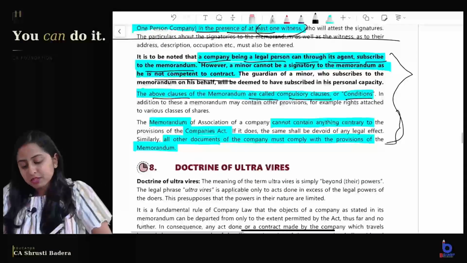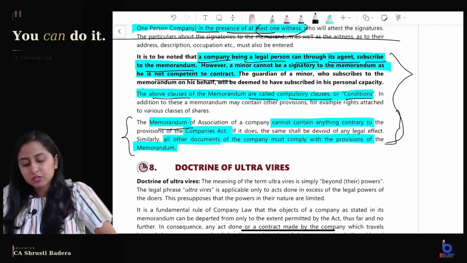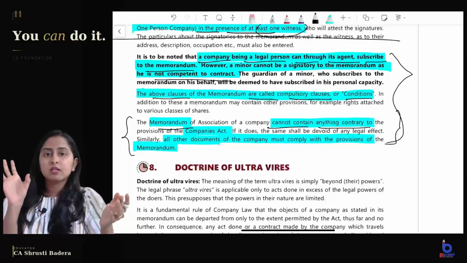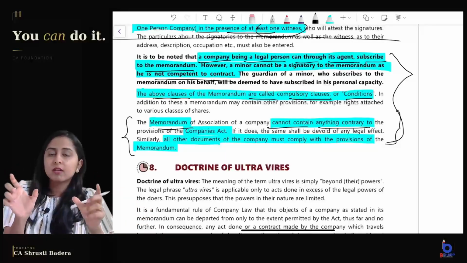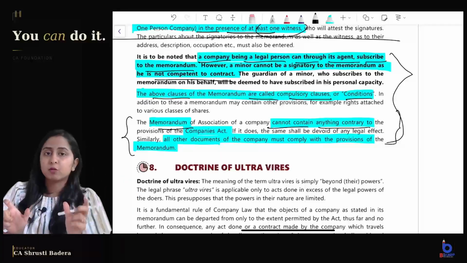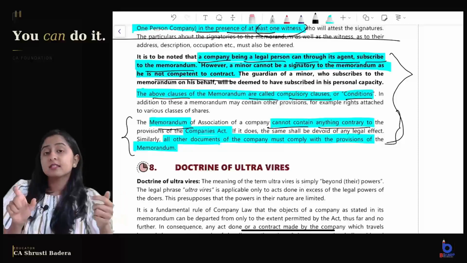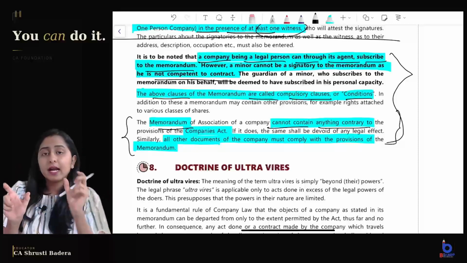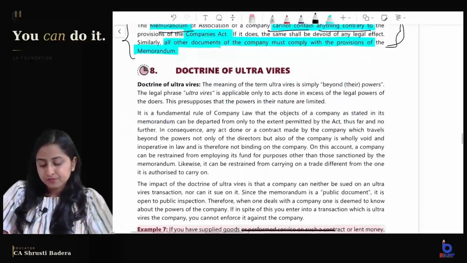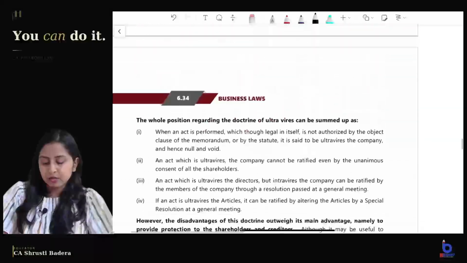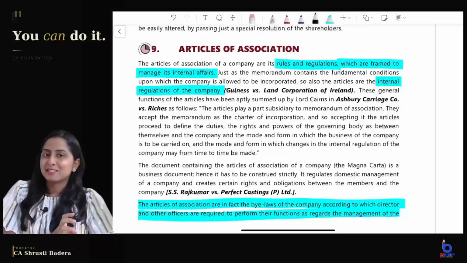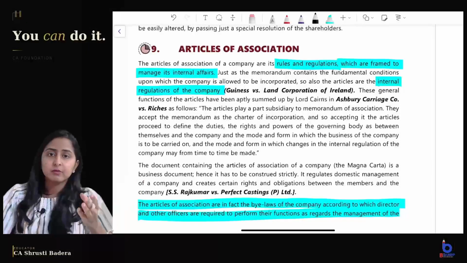One important thing discussed here is that the Memorandum of Association cannot contain anything contrary to the Companies Act. So if there is anything contrary between MoA and Companies Act, who will win? Companies Act. If there is anything contrary between Articles and Companies Act, who will win? Companies Act. If there is anything contrary between MoA and AoA, who is going to win? MoA is going to win, right? That is about Memorandum of Association. We have done this in an exam oriented way. Don't expect a detailed explanation, because that is not what you do one day before the exam, right?